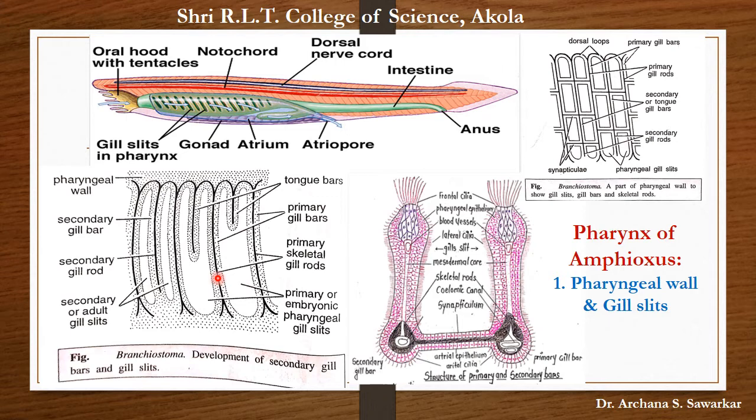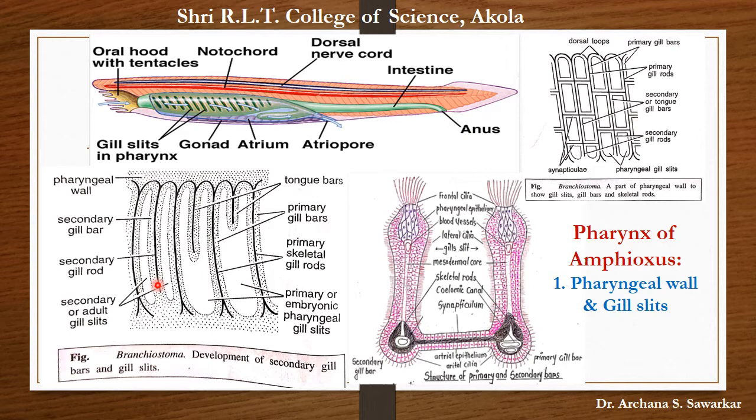This is again primary gill bar. In between this primary gill bar, there develops secondary gill bar from the dorsal side of the pharynx. These are the developing secondary gill bars and it is known as tongue bar. This one is fully developed secondary gill bar. Observe the free end of this secondary gill bar.